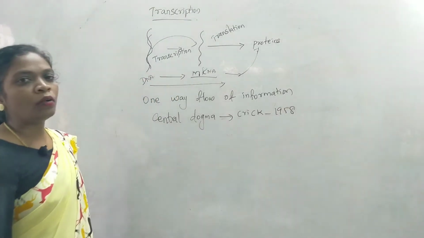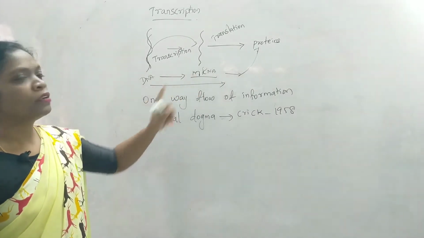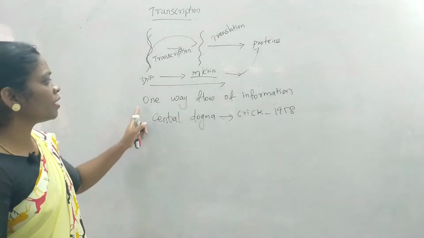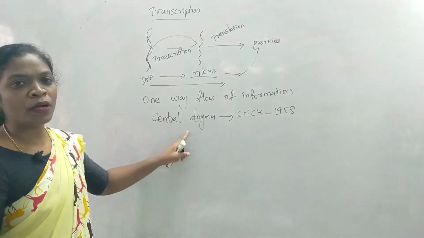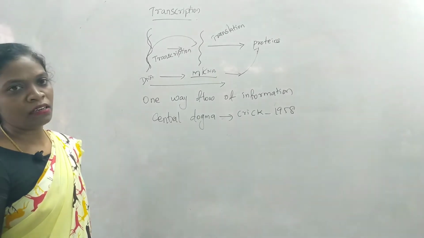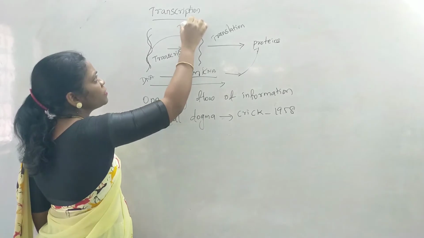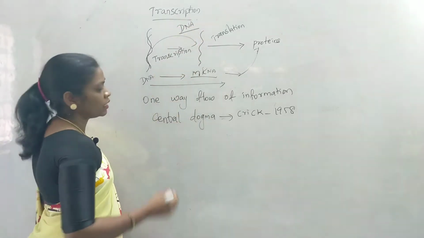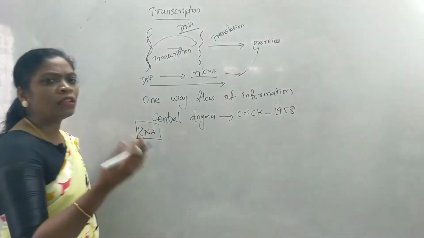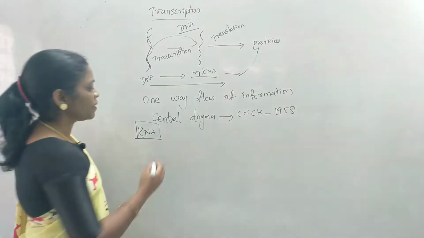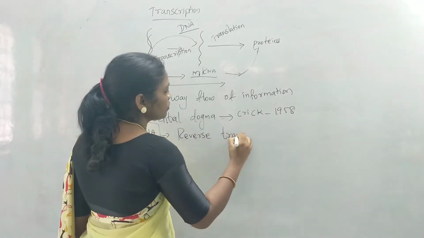So to explain how the information is carried through the mRNA to produce protein, this way of information flow is known as one-way flow of information. It is also known as central dogma, which was given by Crick in the year 1958. The other thing, this process will happen in case of organisms which contain DNA as genetic material. In case of organisms which contain RNA as genetic material, the flow of information is reverse. That is why this is also known as reverse transcription.